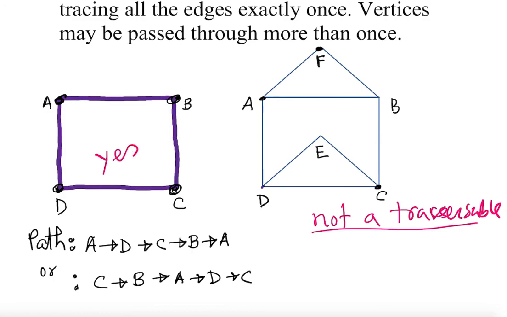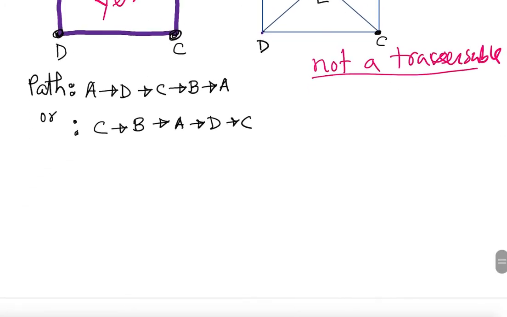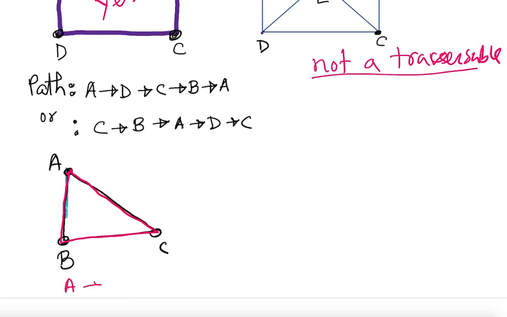Okay, so now I'm going to have more examples here. Is this a traversable network? So clearly it is. Why? I can go from this point to that point and come back to this point. So A to B to C to A. That's the path. I can create more.